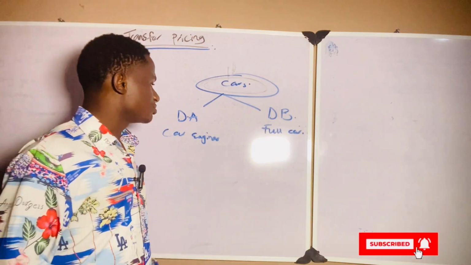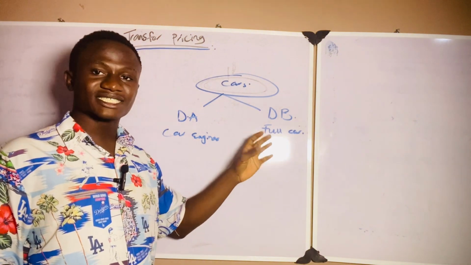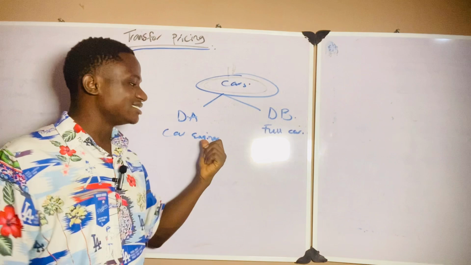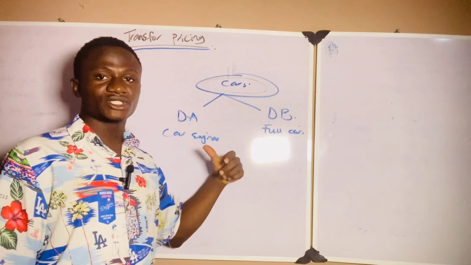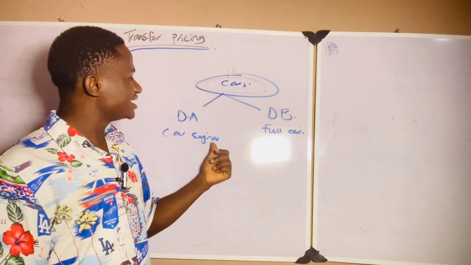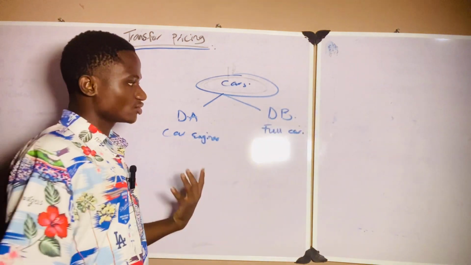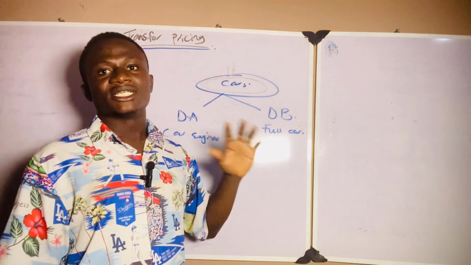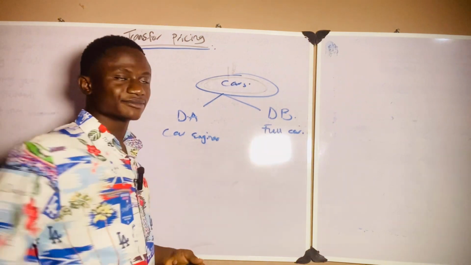Now, you accept with me that for division B, which is in charge of producing the full car, to be able to produce the car, it needs the output of division A. So division A produces the engine. It has to either sell to outsiders, to other people that manufacture cars, or sell directly to division B. So transfer price is the price at which division A decides to sell to division B.